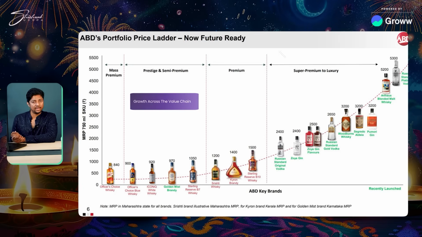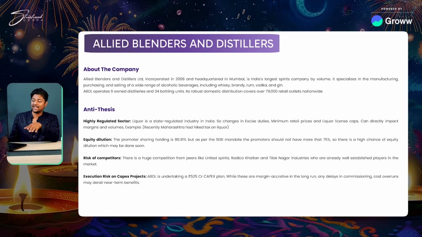Now they've entered the super premium to luxury space, where they have Russian Standard Vodka, Zoya Gin. Recently, I tried this as well. They had Pumori Gin, Arthur's Blended Malt Whiskey, and then Russian Standard Vodka, which is the 5,300 rupees price point. But you see, they're there everywhere. And this is something that in India, people like upgrading themselves as and when their lifestyle upgrades. They like to upgrade their alcohol preference choice as well. And this is basically how it looks. So they have growth across the entire value chain over here, right?